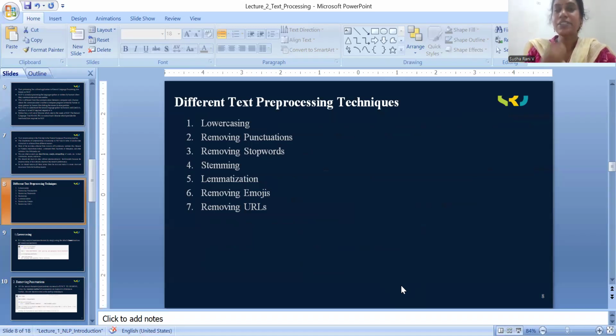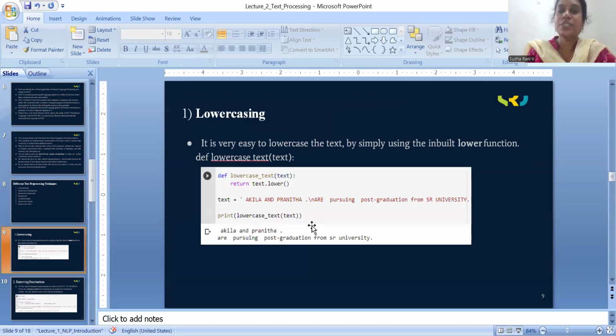Here we are having the different text pre-processing techniques: lowercase, removing punctuations, removing stop words, stemming, lemmatization, removing emojis, removing URLs. Let's see one after another. First one is conversion from uppercase to lowercase.